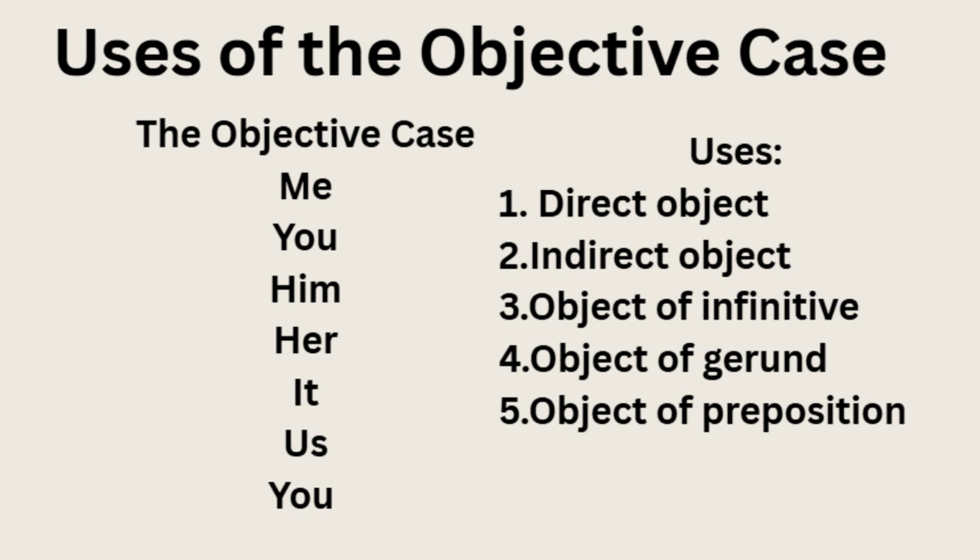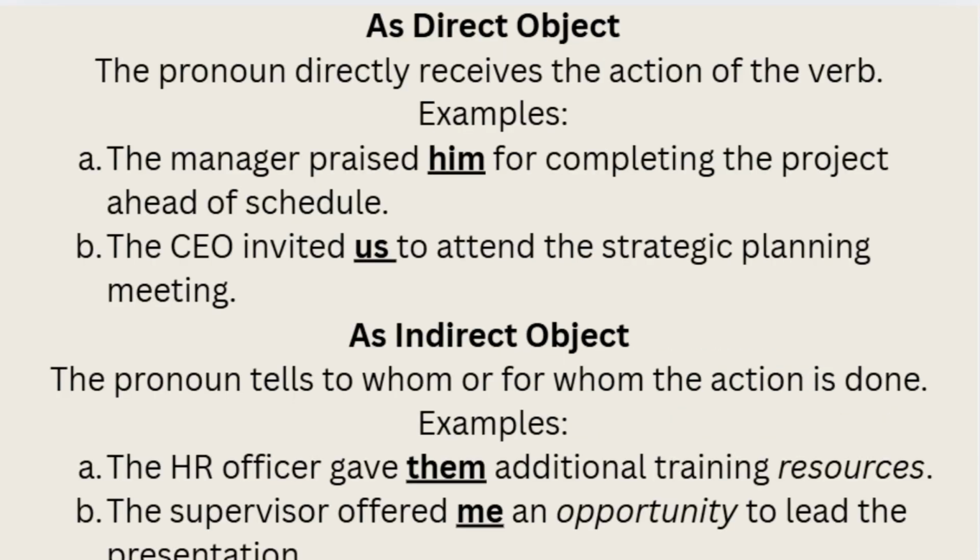Objective case pronouns do 5 jobs: direct object, indirect object, and objects of the infinitive, gerund, and preposition. Let's make each role crystal clear with examples. The first is as a direct object. The pronoun directly receives the action of the verb. For example, number 1, the manager praised him for completing the project ahead of schedule. Him is the direct object of the verb praise.